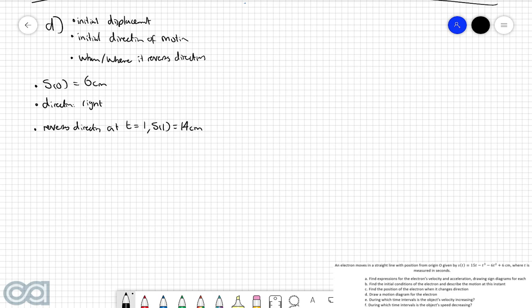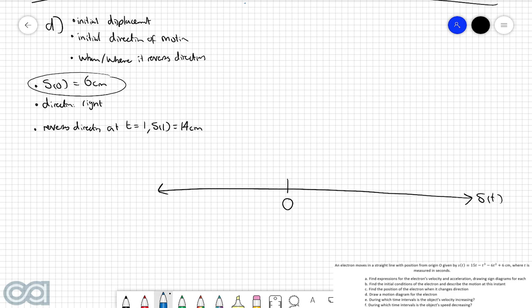So now, if we construct our motion diagram, we have a straight horizontal line displaying the displacement. We'll slap the origin right there in the center, and our two key points along this axis are going to be the initial displacement, which is at 6 centimeters to the right, so I can pop that one there, and the point at which it reverses directions, which is at 14 centimeters to the right. So let's start where it initially starts, which is at this 6 here.